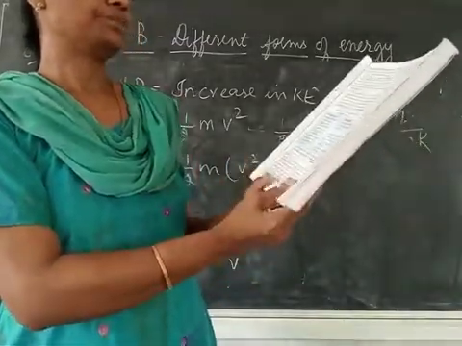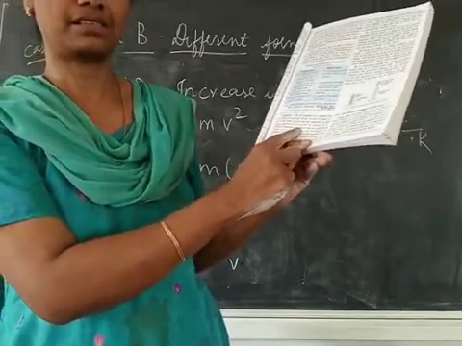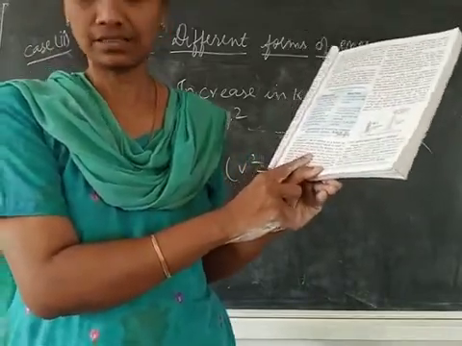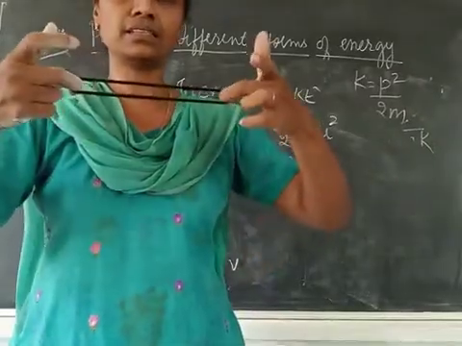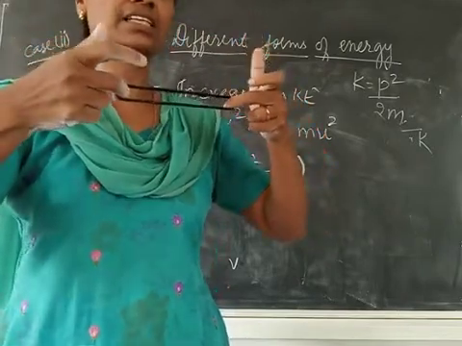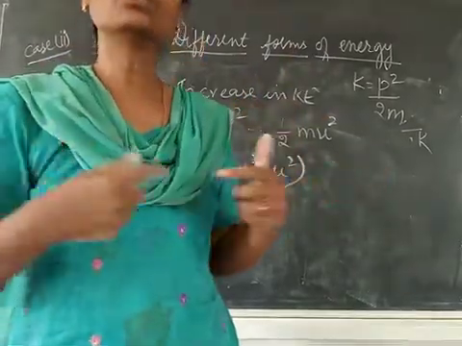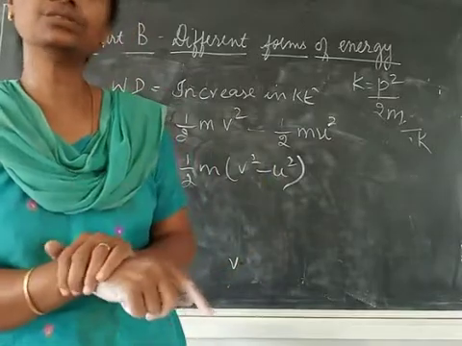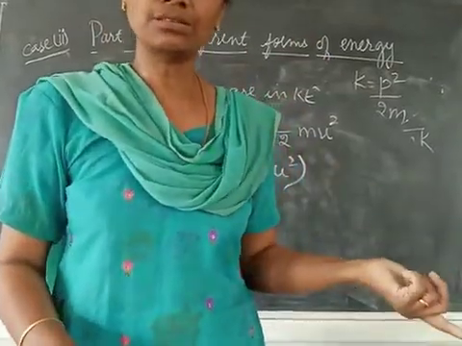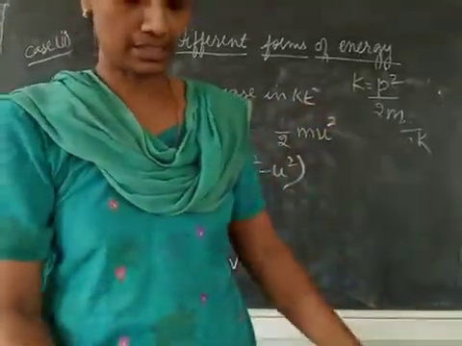Now, conversion of potential energy to kinetic energy. I have written examples; read all the examples. I think you have studied this in smaller classes. When I stretch a rubber band, because of the change in shape it has potential energy, and when I release it, it gets converted to kinetic energy. That's why it's able to move faster, or it can hurt you if you stand close by. So basically potential energy gets converted to kinetic energy. You can go through all these examples, which you have studied in smaller classes.